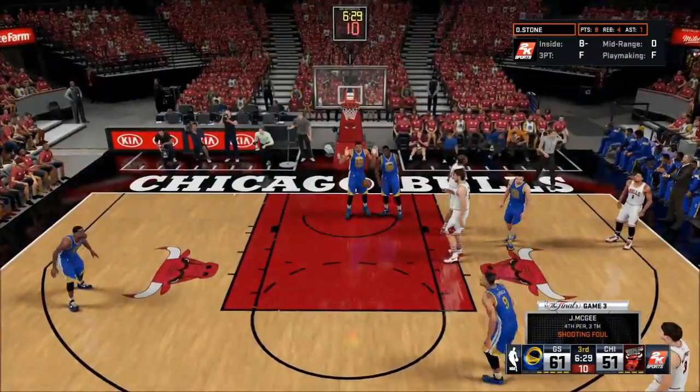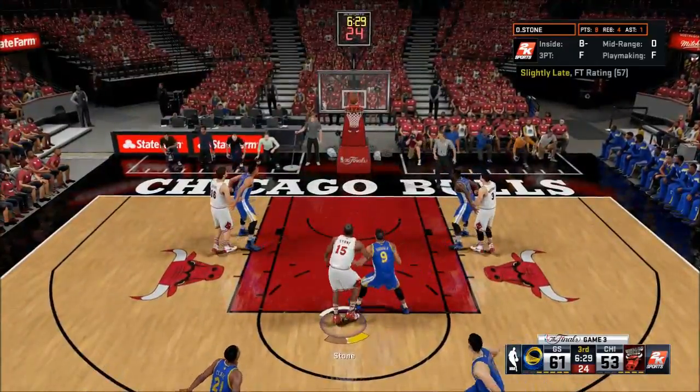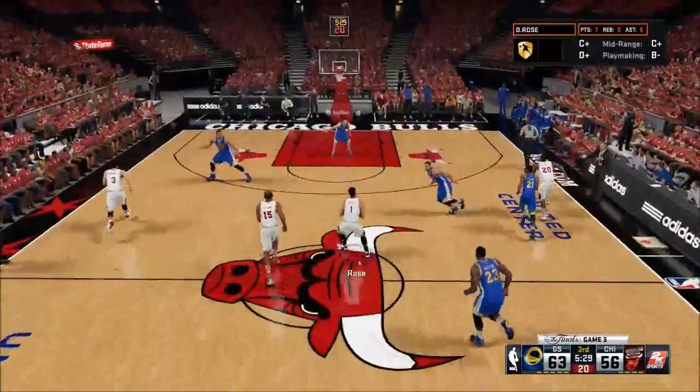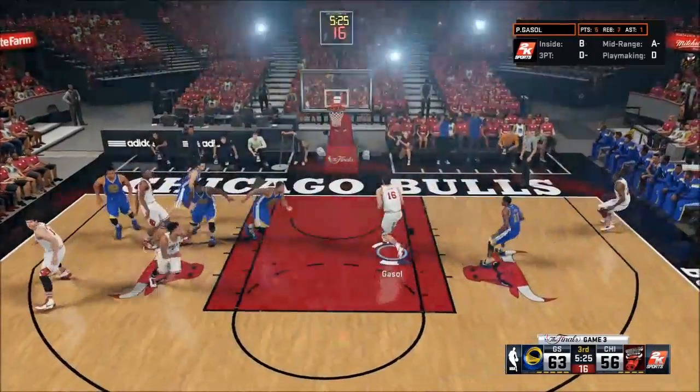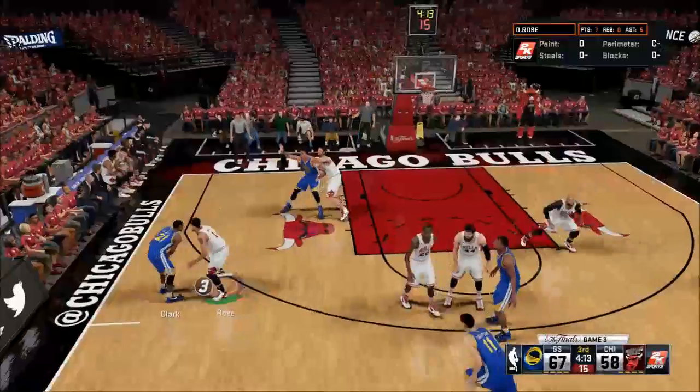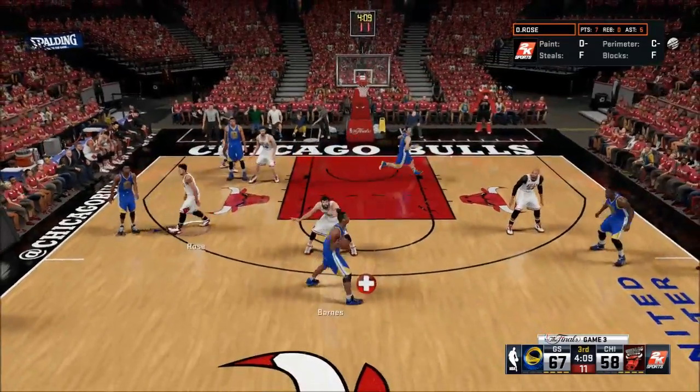Here's Tony Snell driving the hoop. And 1. JaVale McGee's 4th foul. Good pass by Derrick Rose. Diamond Stone and 1. He gets the free throw to go. 3-point play. Down by 7 now. Here's Derrick Rose taking it to the hoop. He's going to back out of it. This is Diamond Stone. He dishes it into Pau Gasol. Probably just one of his only highlight plays so far of the video. He just does not play good well for me.